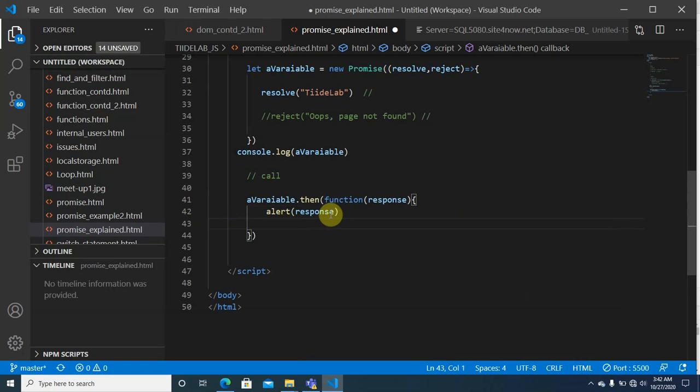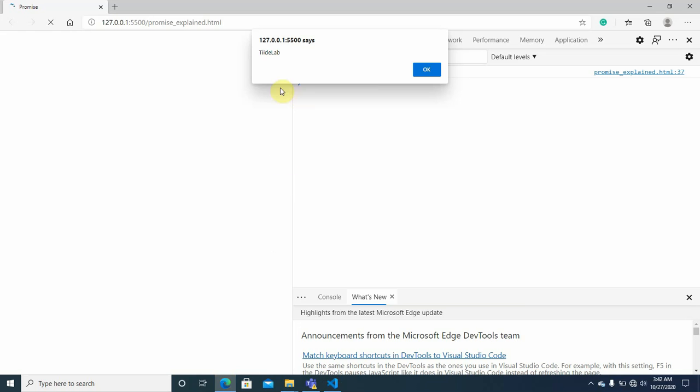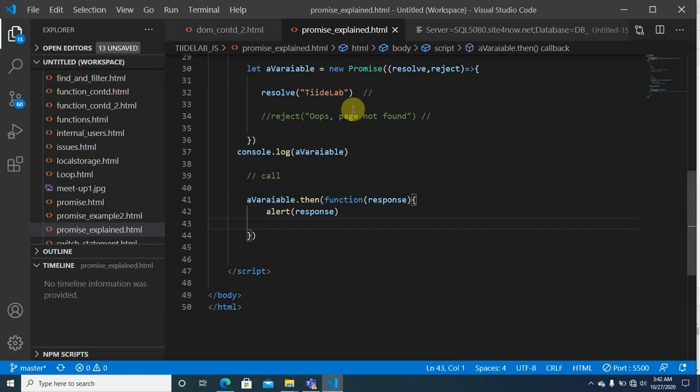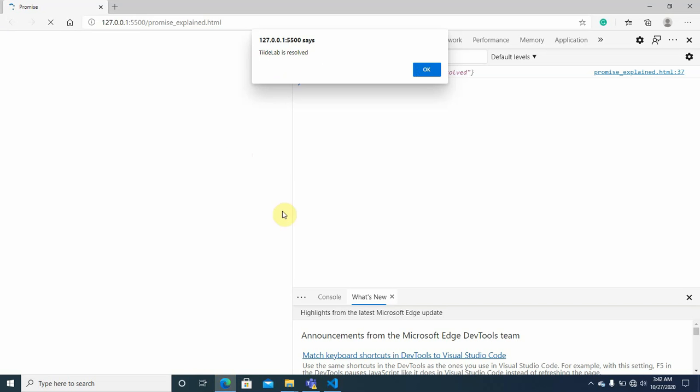Let me say I alert the response. So if you look at it, what we're seeing here is Tylab, and that is what we resolve. So whatever it is that we resolve is what gets seen in the response.